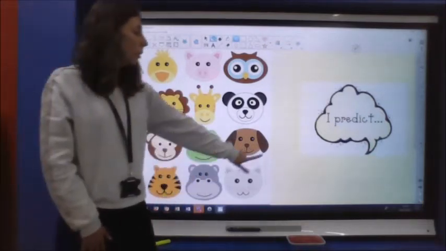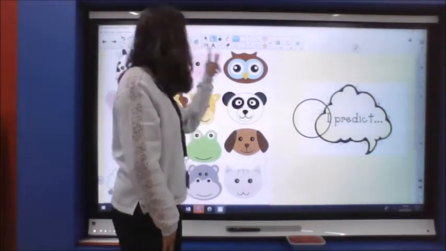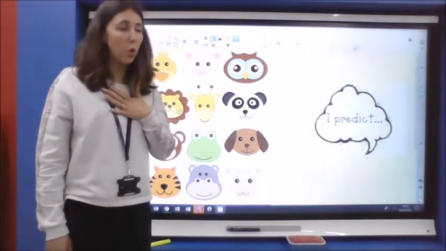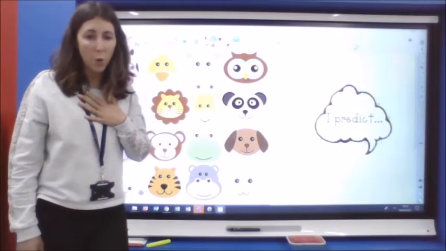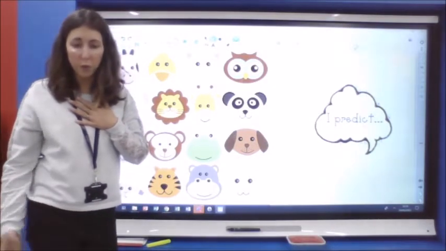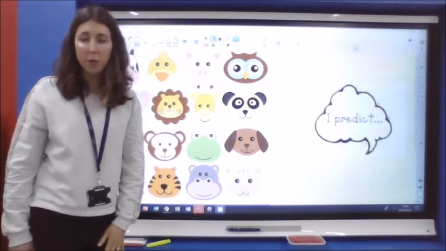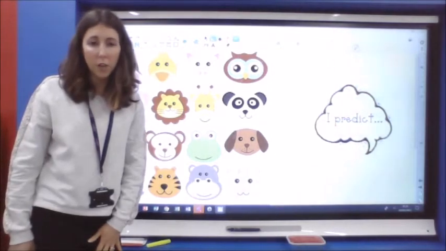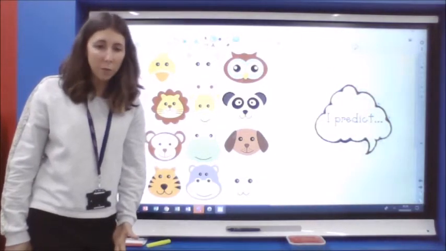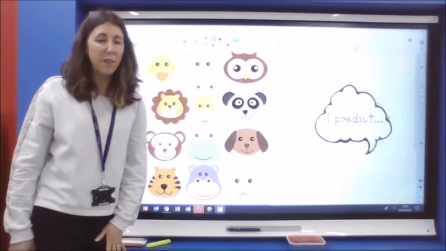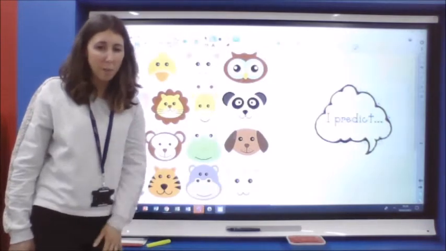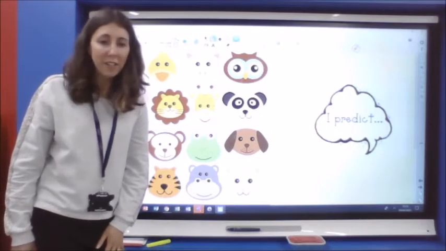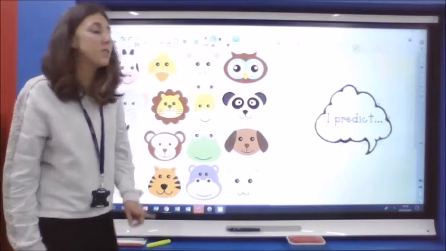So you might be able to make some predictions about our text. You might already know some of the key words and you might be able to remember some of them before you look at the text. Maybe you can have a chat with your grown-up, make some predictions about what key words you think might be included in the text, maybe what kind of animals might be included, and if it's linked to a science theme, what kinds of things we might be finding out about these animals in the text today. Have a little chat about that and make your predictions.